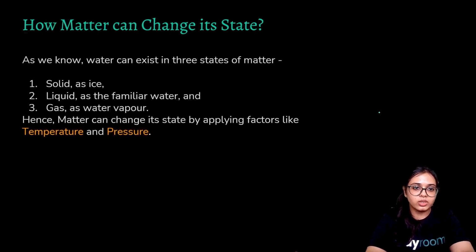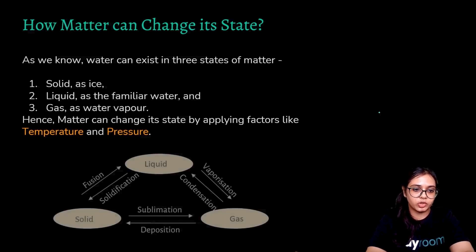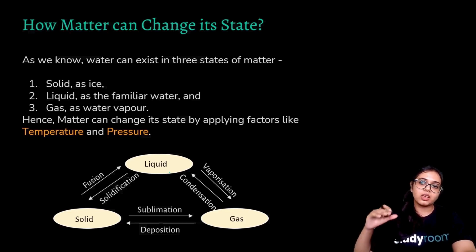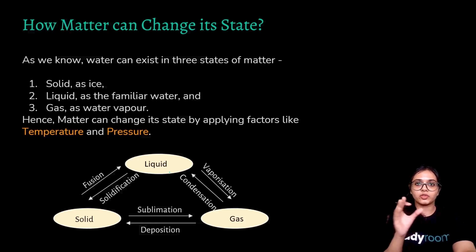As we know, water can exist in three states of matter: solid as ice, liquid as the familiar water, and gas as water vapor. Hence, matter can change its state by applying factors like temperature and pressure. Now, this is a very easy thing that you must have noticed, that ice exists in the shape of solid, liquid is the water, and gas is the water vapor, right? But there is a continuous phase of transition happening from one state of matter to another.